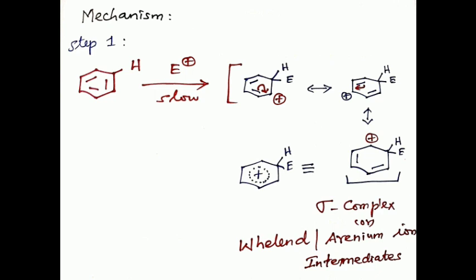It is a resonance hybrid of three resonance contributing structures, which can be represented by a single structure showing the delocalization of charge. This delocalized non-aromatic carbocation is termed an arenium ion, or Wheland intermediate, or otherwise called a sigma complex. In the case of benzenoid systems, it is called a cyclohexadienyl cation.